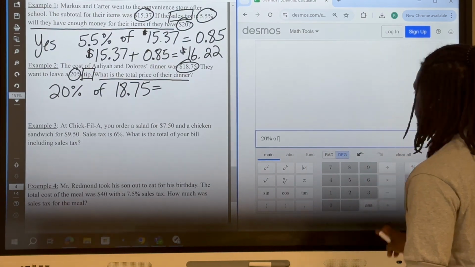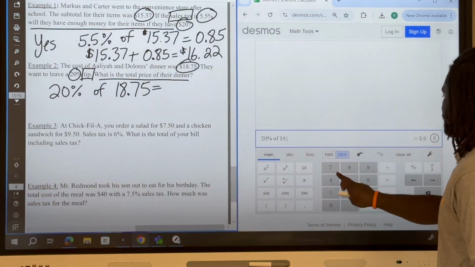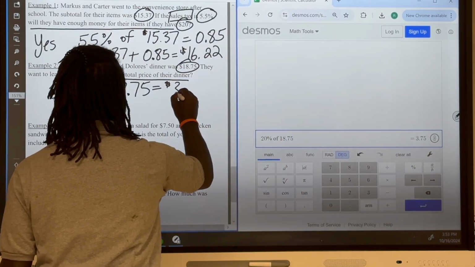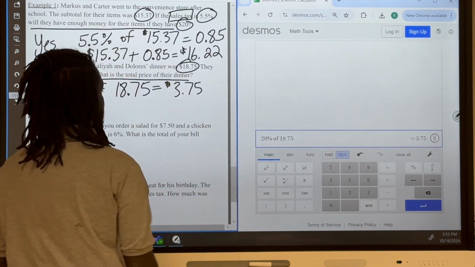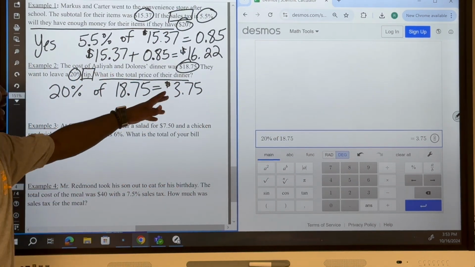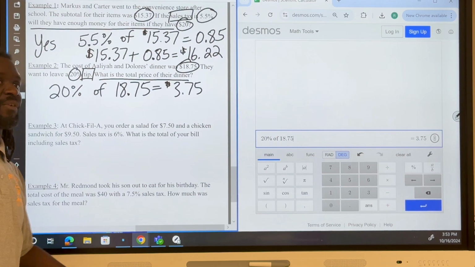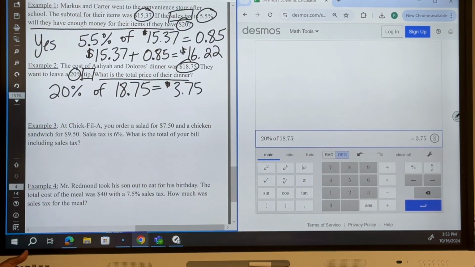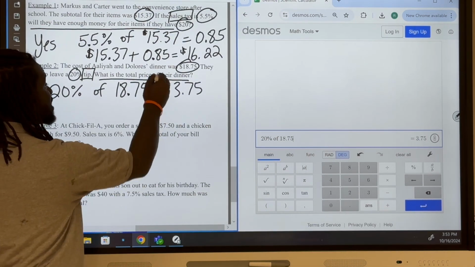And so then I'm going to come over here. 20% of $18.75. That gives me $3.75. And so sometimes a student might think, all right, I got the answer, $3.75. But I want to make sure we understand the $3.75 is the amount for the tip.